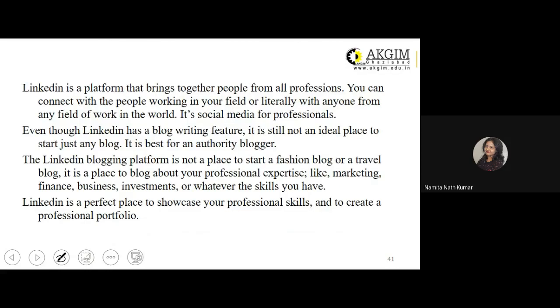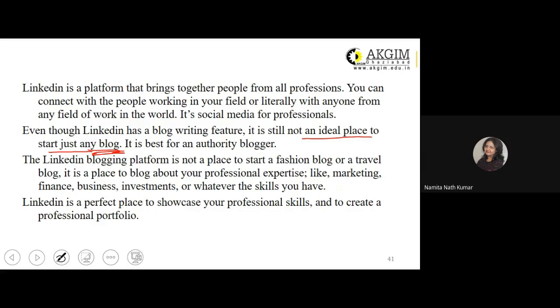LinkedIn is a platform that brings together people from all professions. You can connect with people working in your field or literally with anyone from any field of work in the world. It's a social media platform for professionals. Even though LinkedIn has a blog writing feature, it is still not an ideal place to start just any blog. You cannot start with any type of blog on the LinkedIn platform. It is best for an authority blogger.